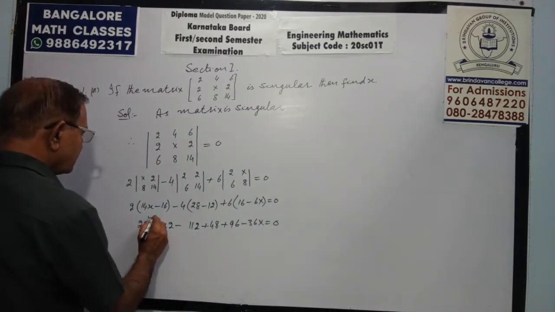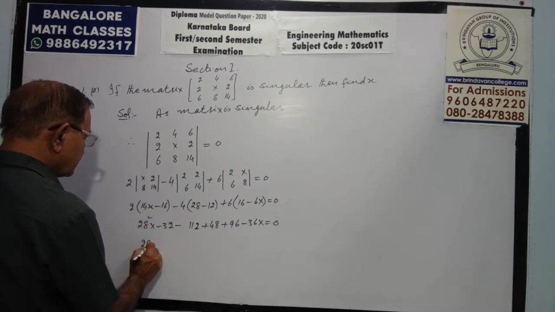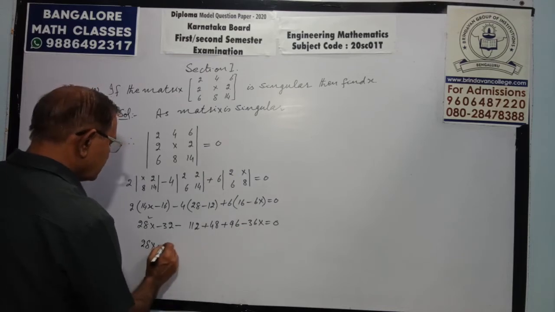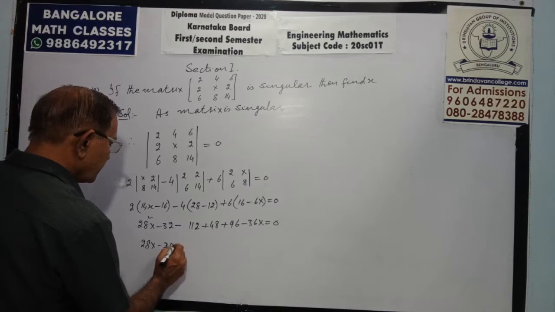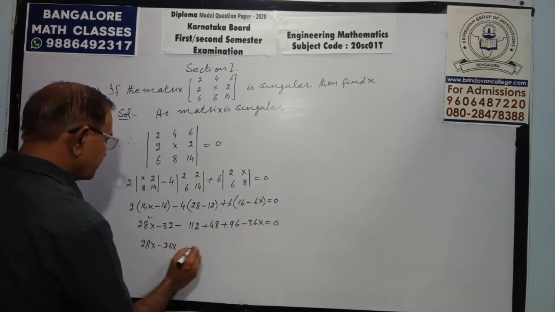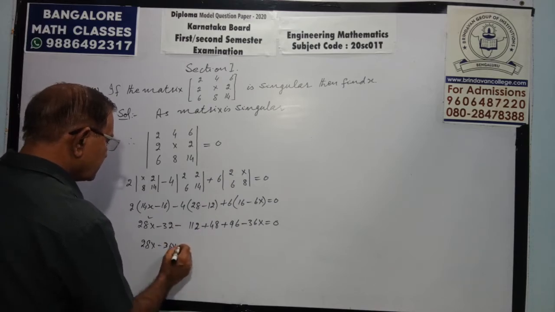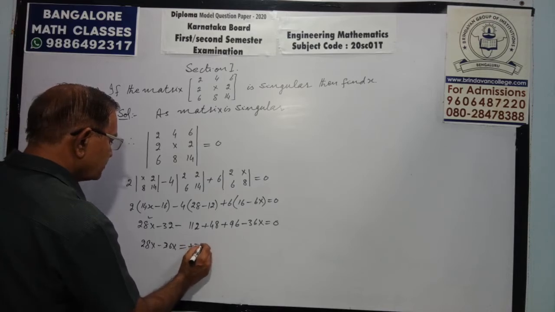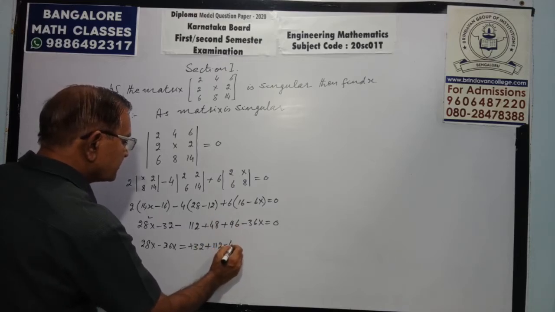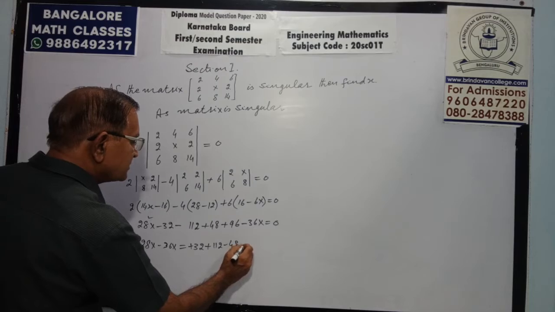So collect the terms with x: 28x minus 36x, only 2 entries with x. Then transpose the other entries. Minus 32 to plus 32, minus 112 to plus 112, minus 48, minus 96.